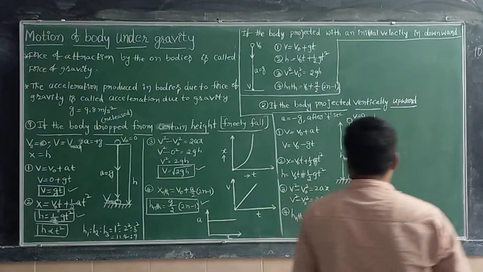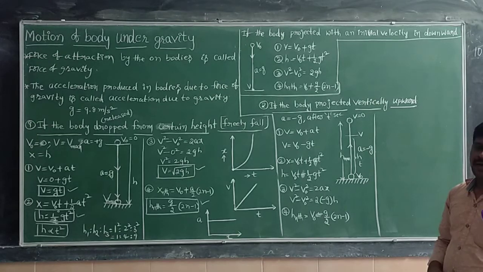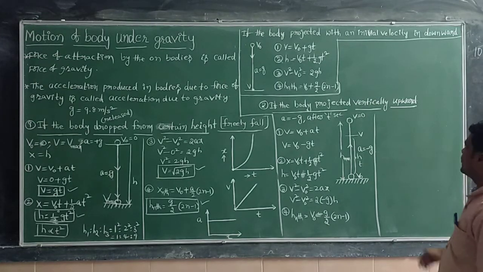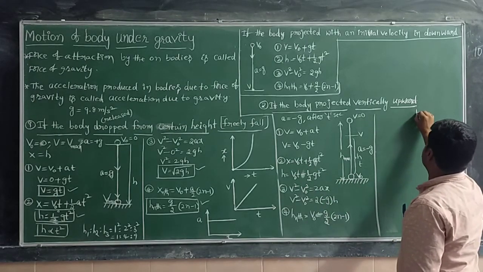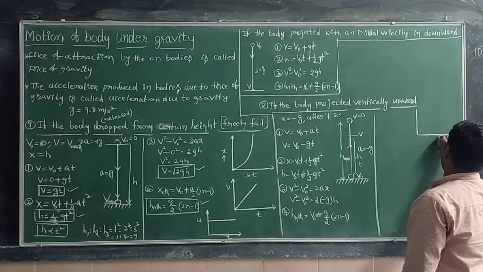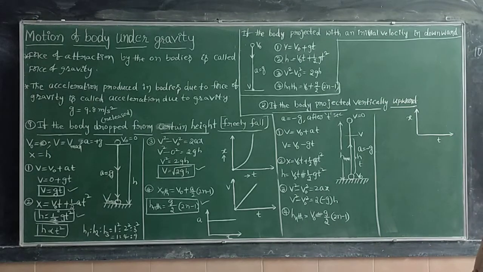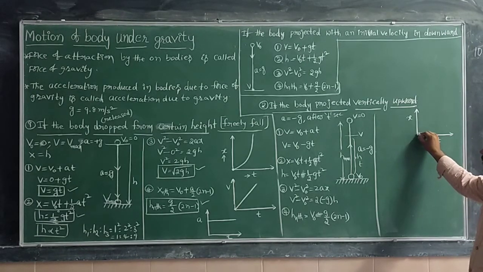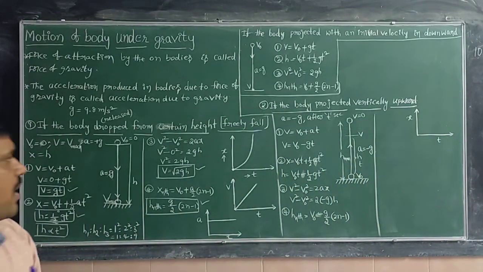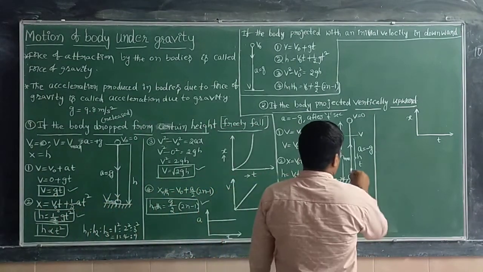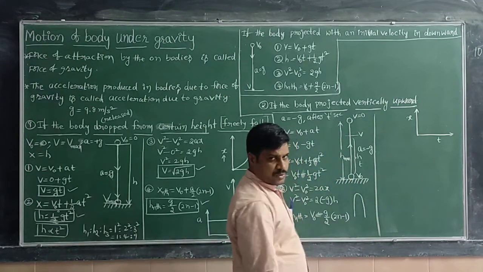In this case, let us see how to draw the position-time graph and the velocity-time graph for the journey. Here I have drawn the first graph. In the first graph, time is on the x-axis and displacement is on the y-axis. Initially the position of the body is 0. The body moves upward and then comes back in the total journey.